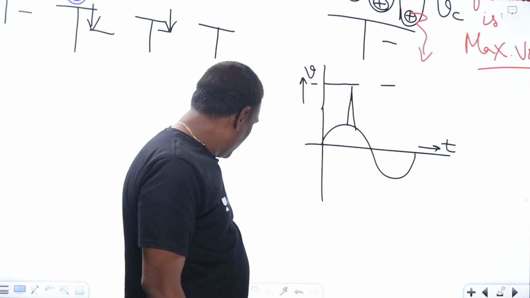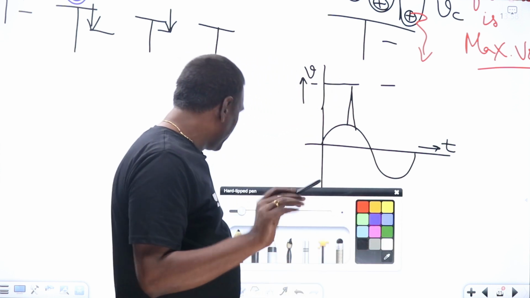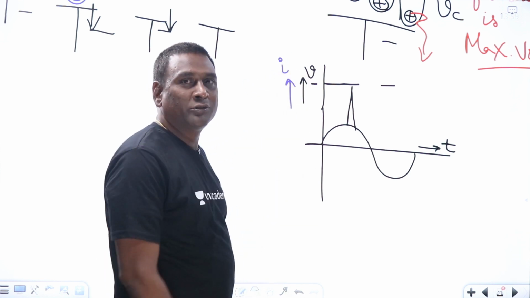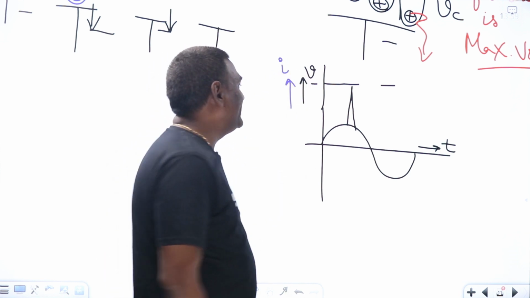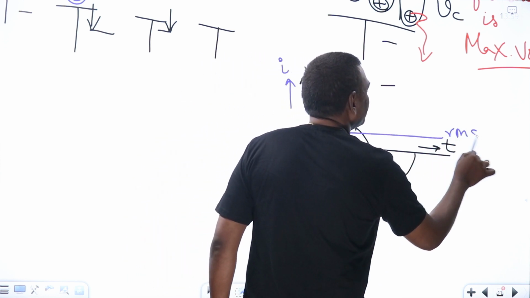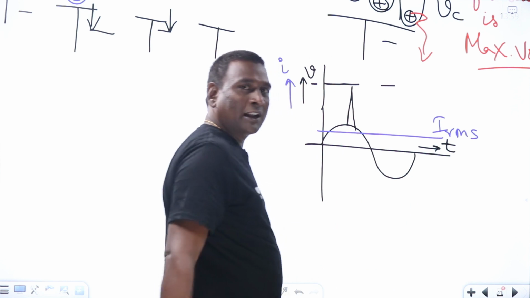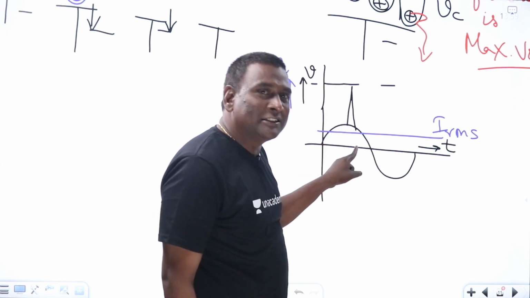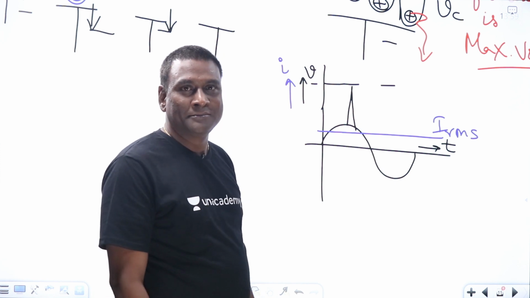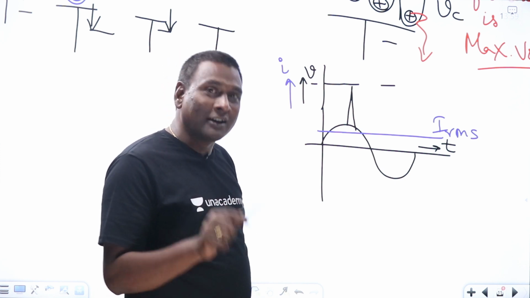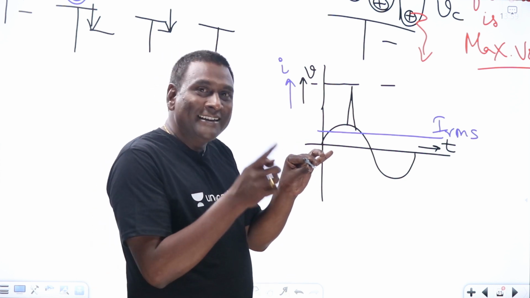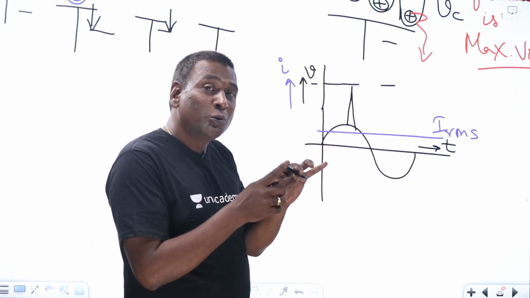Now, let us think it is not the waveform of voltage, now it is the waveform of current. Then if you see, the conductor can be designed for RMS only, because with just one instant of time, nothing will happen to the conductor. If I keep on increasing current in this particular conductor, what is going to happen?